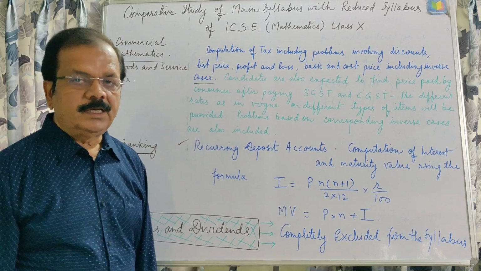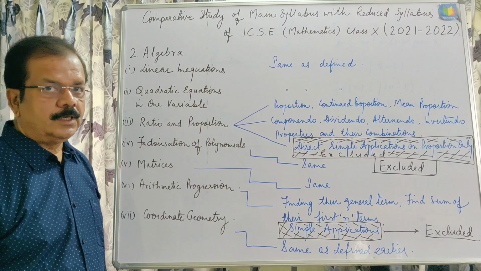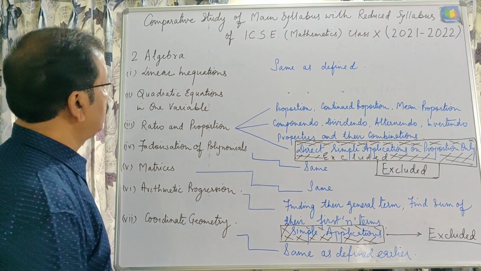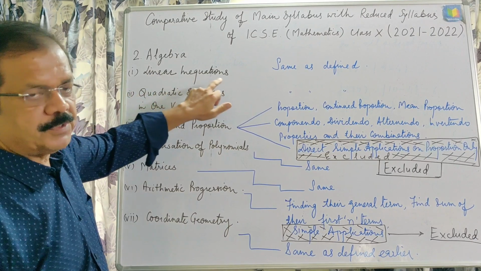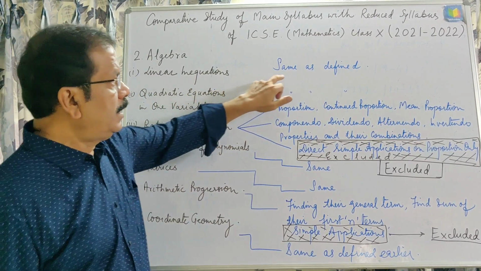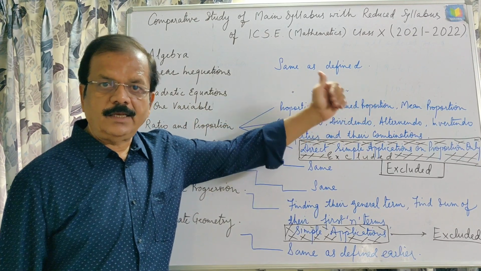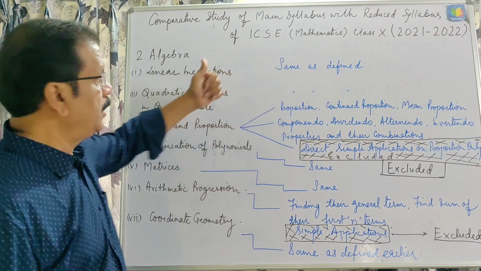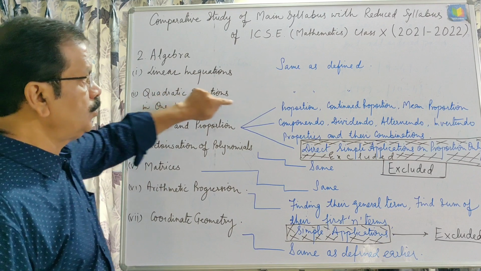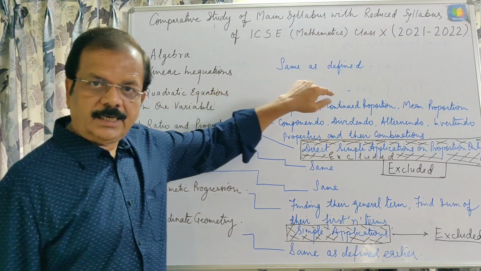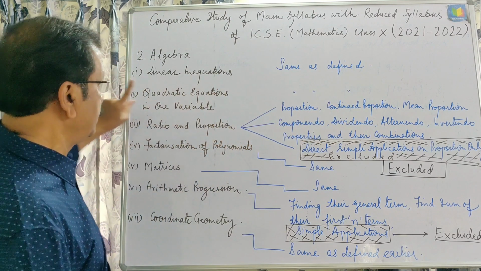Now come to the next topic, that is the next unit, algebra. In this second unit, algebra, there are 7 chapters. First chapter, linear inequation. This will remain as it was defined earlier. No change and no addition in linear inequation. In the same way, in quadratic equation in one variable, there is no change and nothing is included. Nothing is excluded or included from quadratic equation.